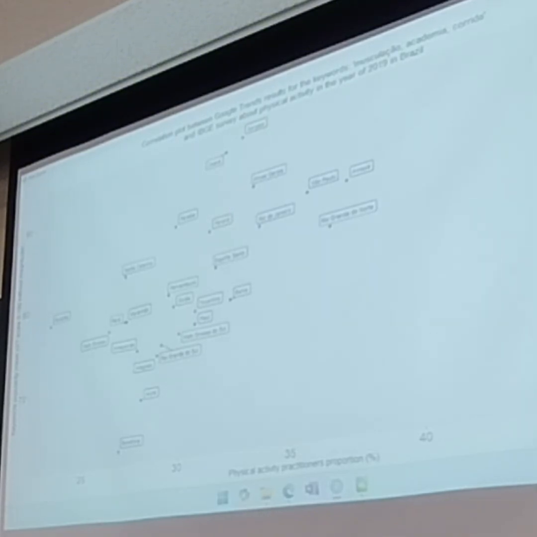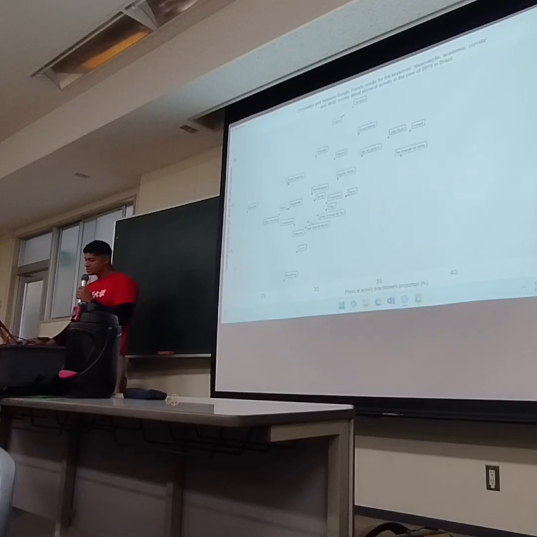x-axis, the horizontal axis, the proportion of physical activity practitioners, which is the percentage of people who practice this activity in each state. And in the vertical axis, we have the keyword popularity means, which comes from the Google Trends.